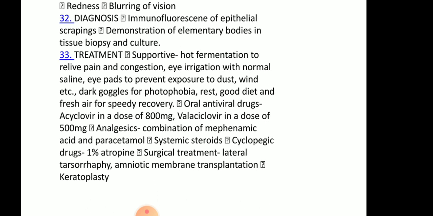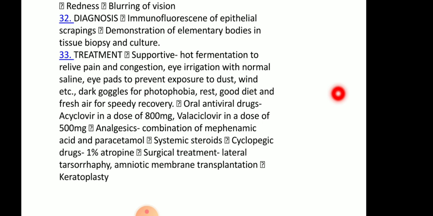Oral antiviral drugs: acyclovir in a dose of 800 milligrams, valacyclovir in a dose of 500 mg. Analgesics combined of mefenamic acid and paracetamol.